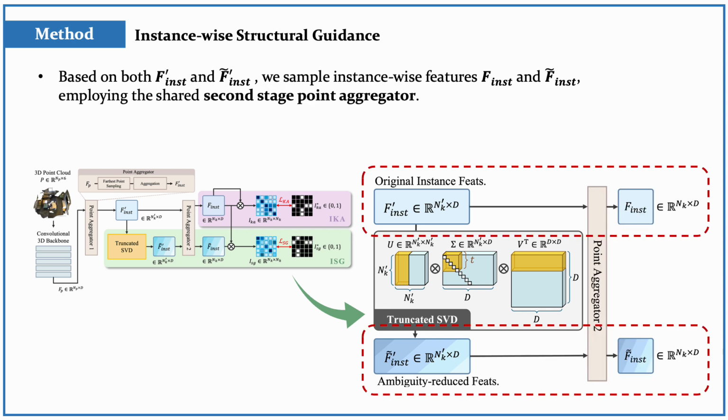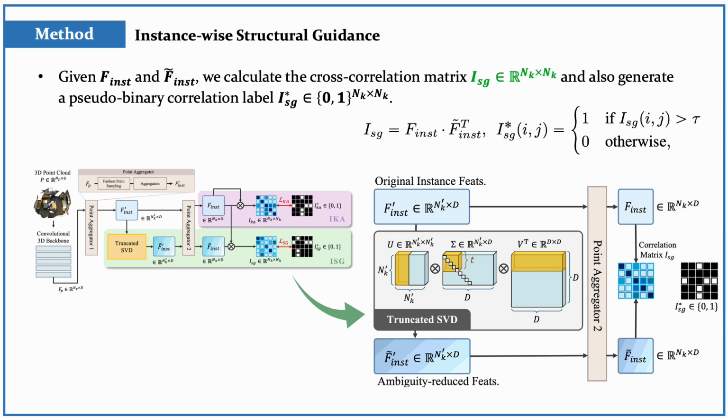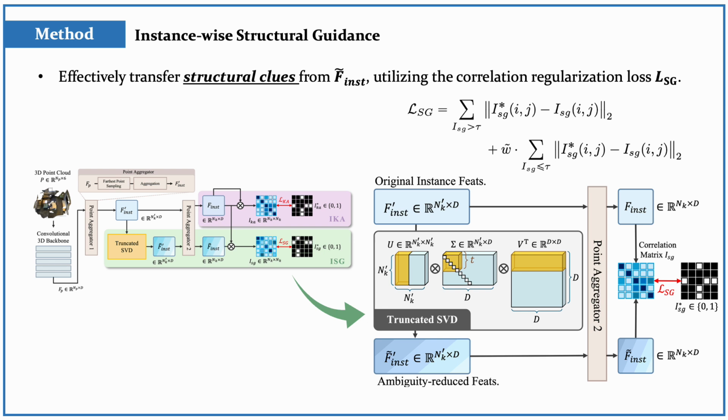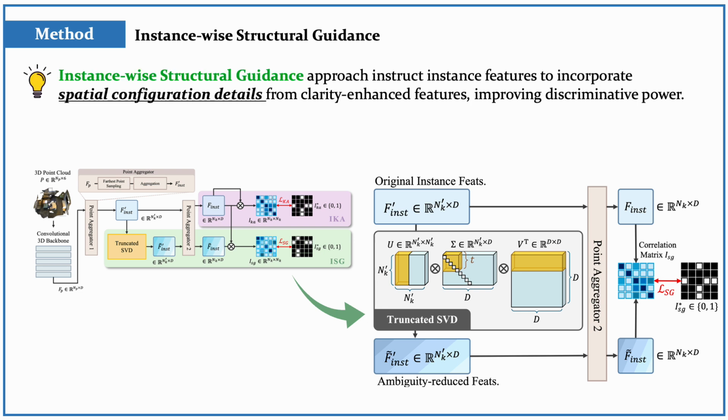Based on both f'inst and f'inst, we sample instance-wise features f'inst and f'inst, respectively, employing the shared second-stage point aggregator. Given f'inst and f'inst, we calculate the cross-correlation matrix ISG and also generate a pseudo-binary correlation label, as in the IKA network. We then effectively transfer structural clues from f'inst, utilizing the correlation regularization loss SG. By optimizing loss SG, we conditionally instruct instance features to incorporate spatial configuration details from clarity-enhanced features, improving discriminative power.